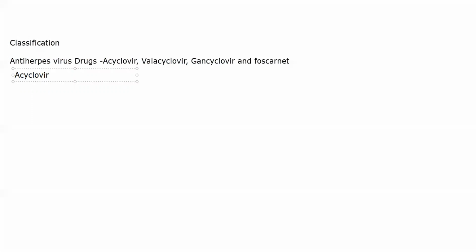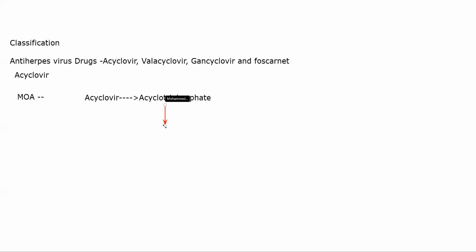What is acyclovir? This drug is kind of like a prodrug. Okay, the mechanism of action of the drug will be that it gets converted in your body. First of all, once acyclovir enters your body, mechanism of action, acyclovir gets converted into acyclotriphosphate. Okay, that is the first step. Once acyclovir is entering a cell, any cell, it will get converted into acyclotriphosphate. Okay, here I'm talking about cells which are infected with viruses.